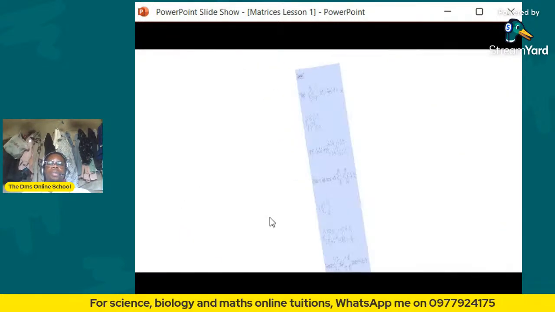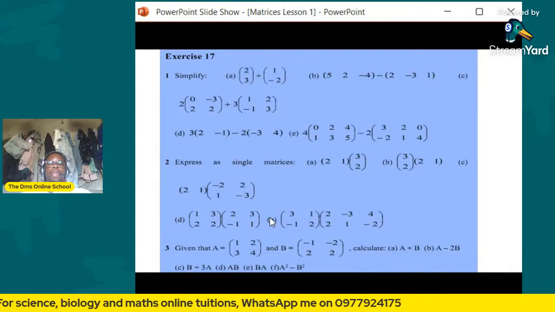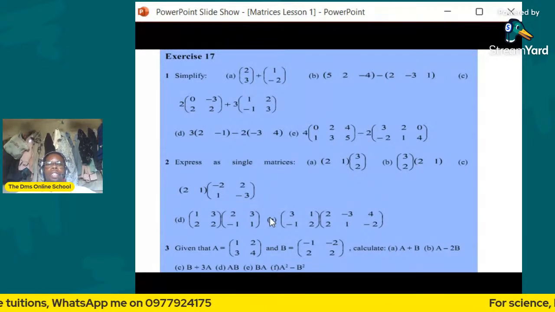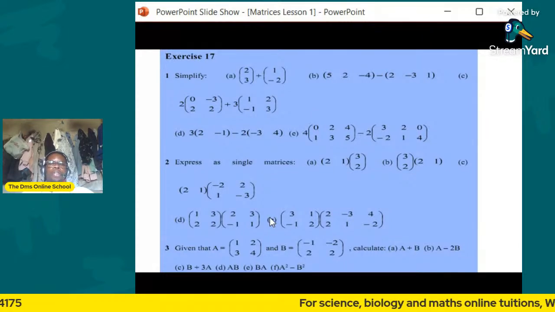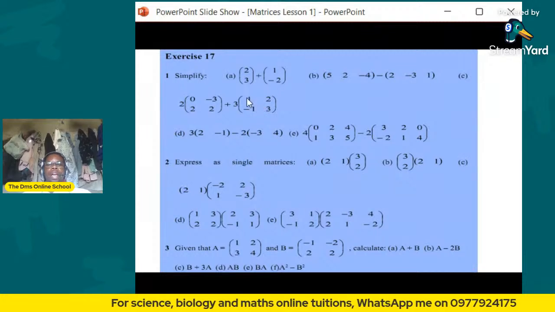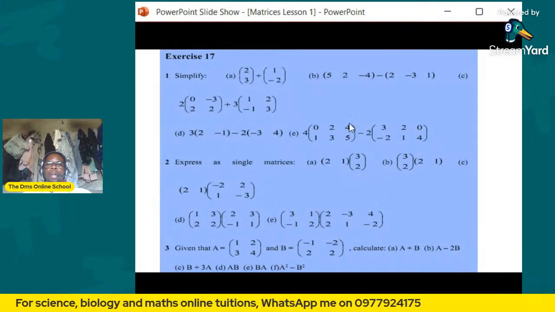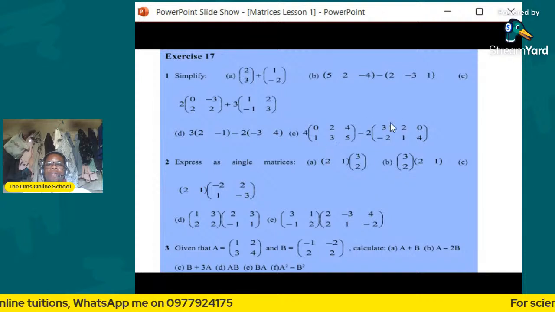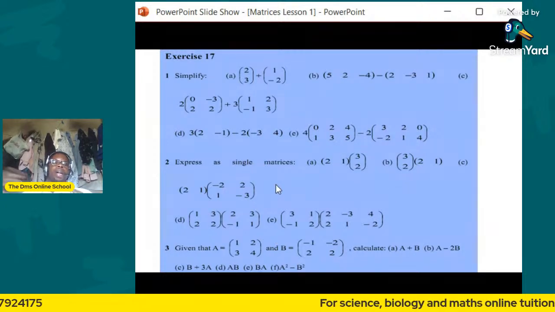Then the next, here we are. We have reached the end of this lesson, guys, and you have work to do. All right. So for practicing yourself how to answer matrices, you have these questions here: A, you have B, you have C here, then D. These questions can help you to understand matrices.